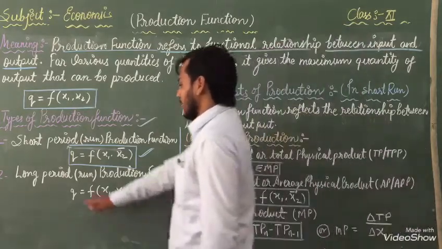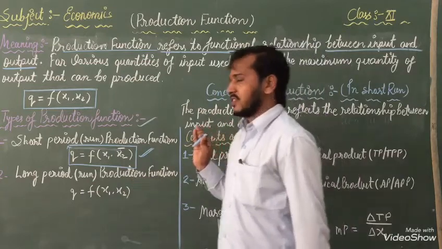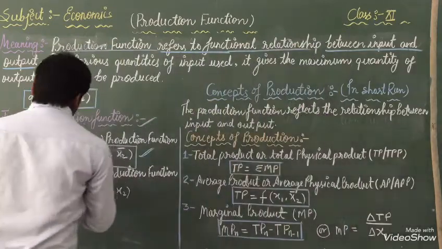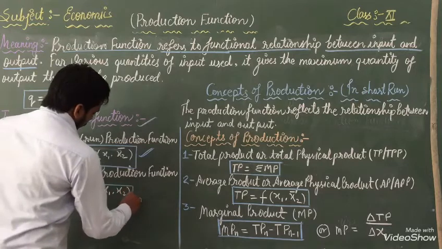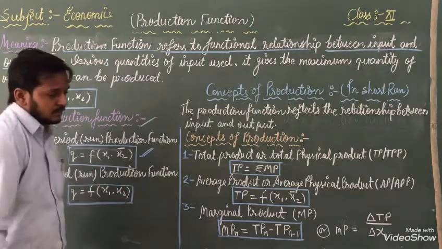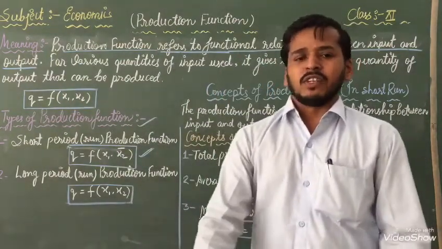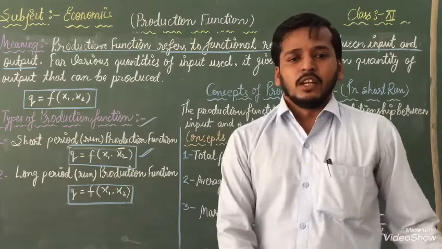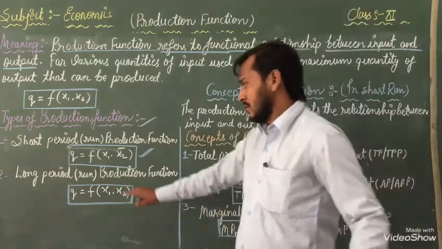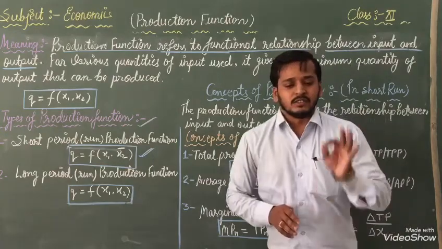The second one is the long period run production function, and this is the formula. With the help of that we can explain. Now we will read what the determination is, what will come inside the long period run production function.